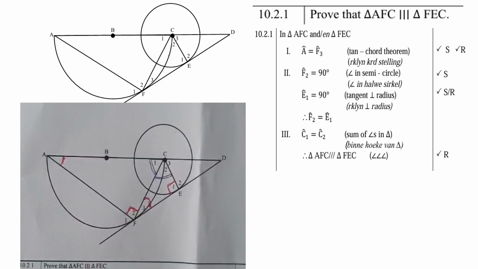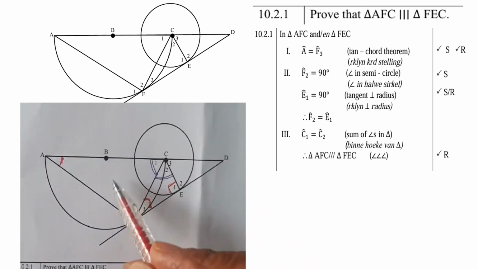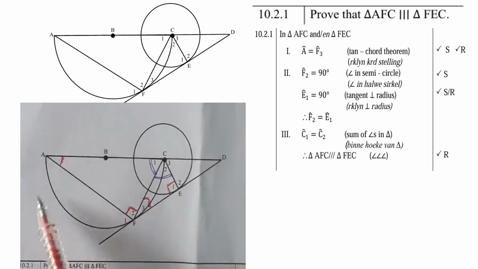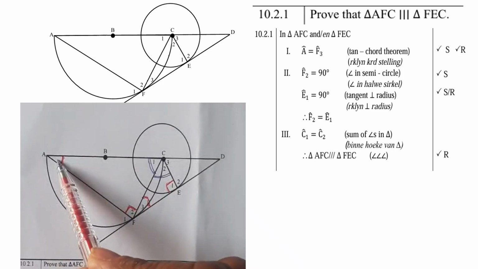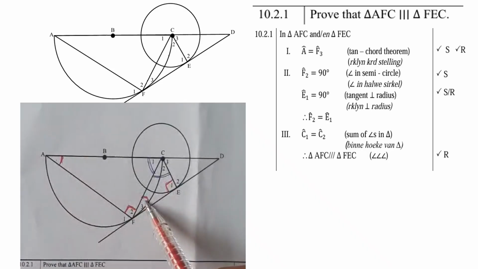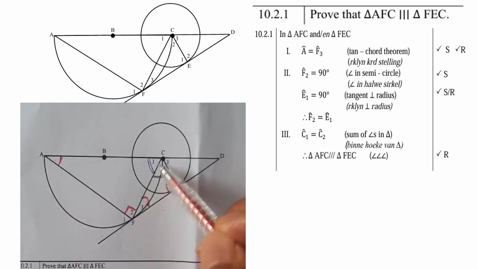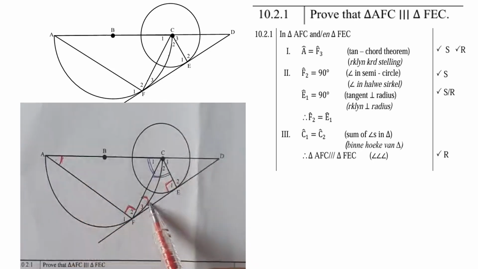Right, so 10.2.1, you must prove that triangle AFC, which is this triangle here, is similar to triangle FEC. Now, when are triangles similar? They are similar if they are equiangular. So let's start with angle A. Now, angle A is equal to angle F3. Remember, this is the tangent line and that is the chord, so it's the angle between the tangent and the chord.